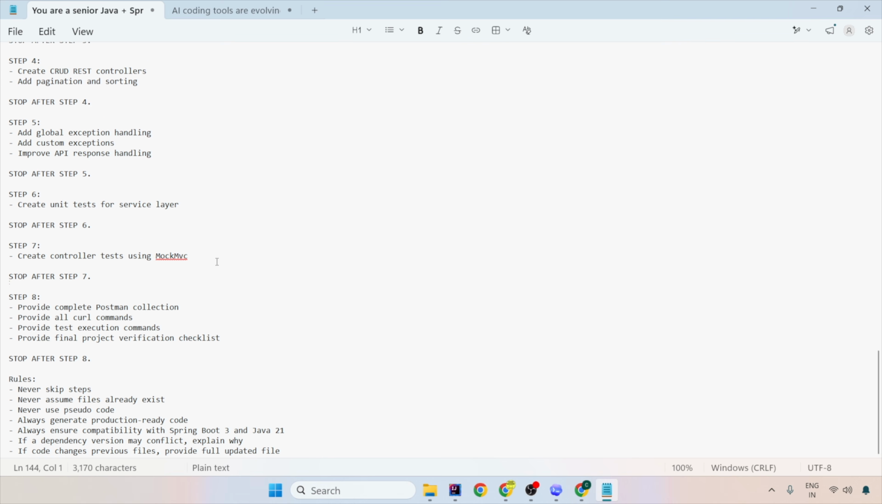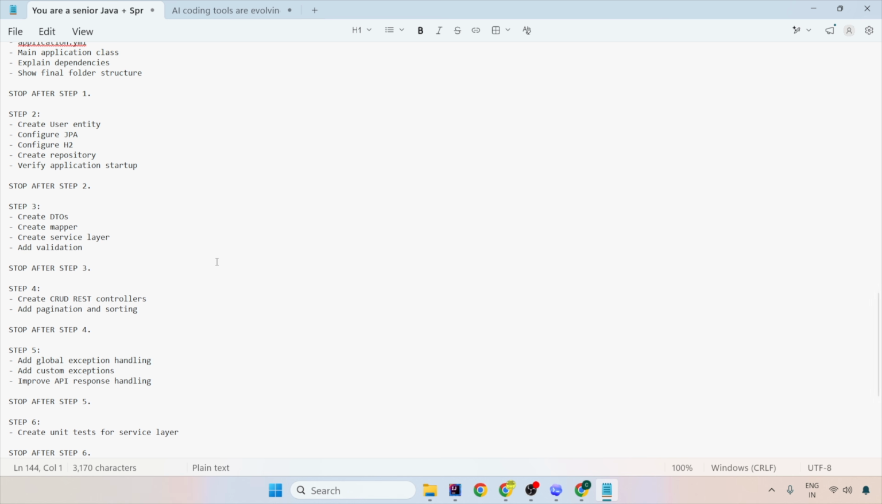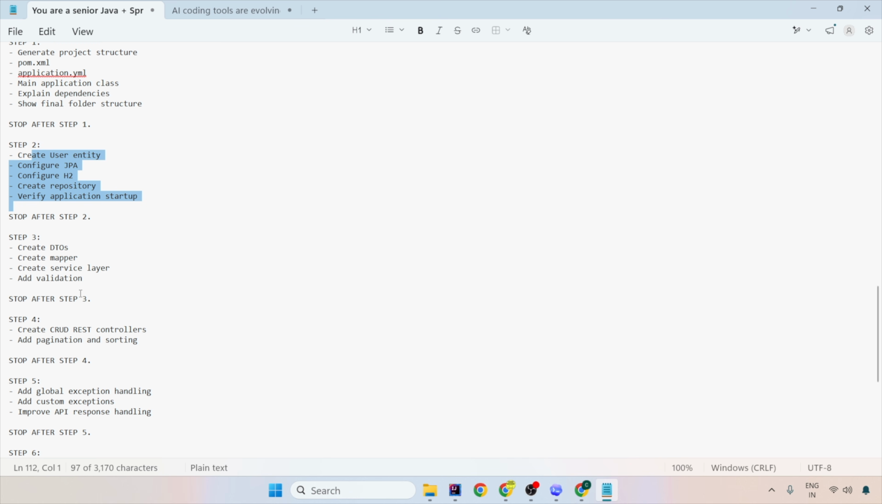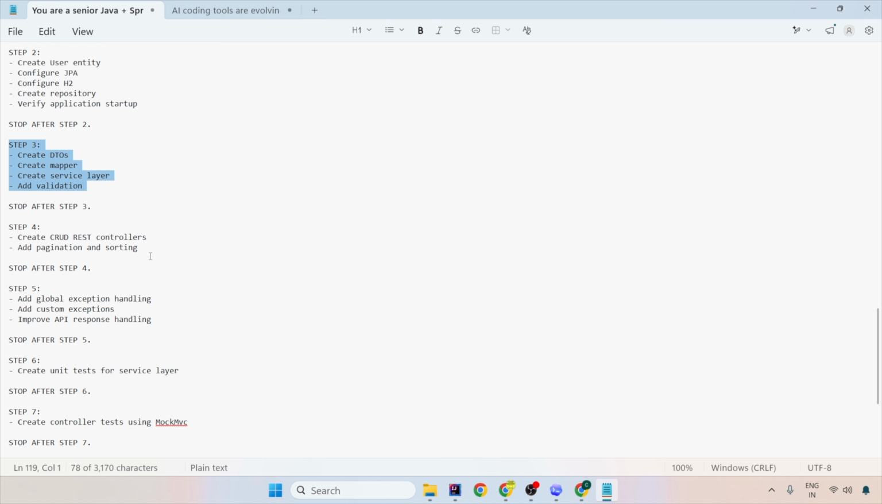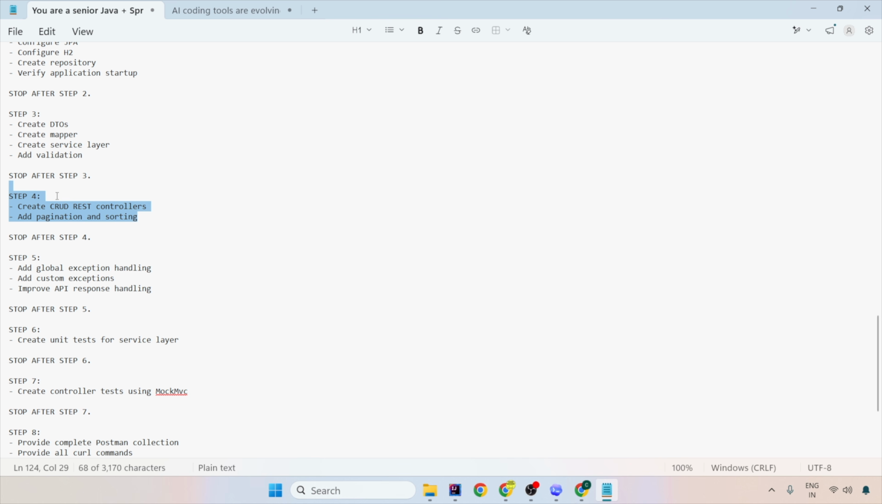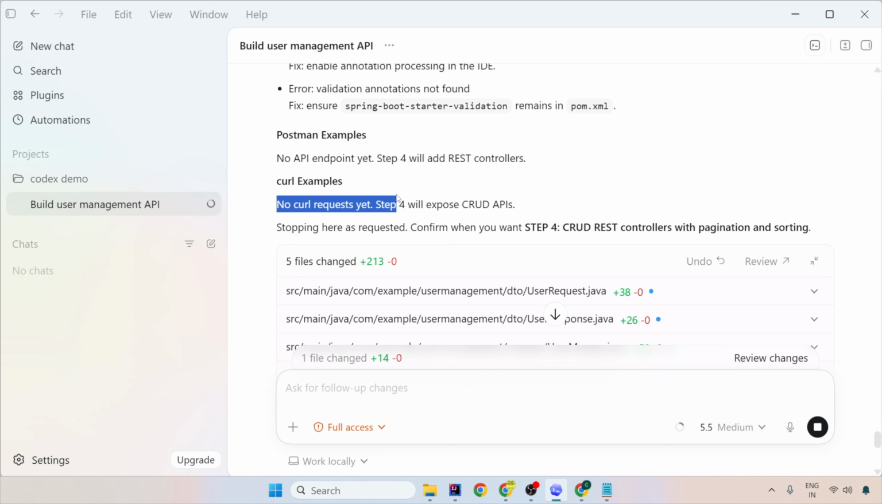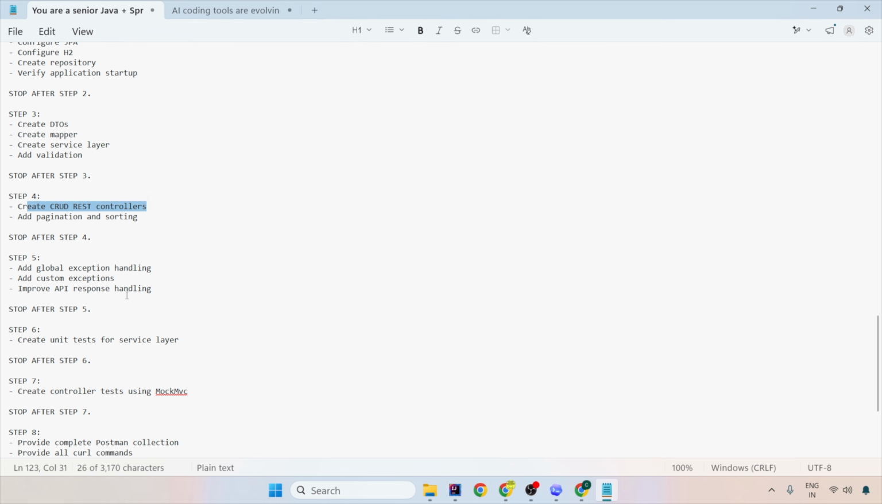Next. So now if we see our step 1 is created, step 2 is also created, step 3 DTOs is also created. Now it will create the CRUD endpoints and pagination and sorting. So now I think after this you will get some curls. So for step 3, it will say no curls. Step 4 will expose CRUD APIs. So see how religiously it follows all your commands and your prompt. So that is why I say it is more of prompt engineering rather than coding now.